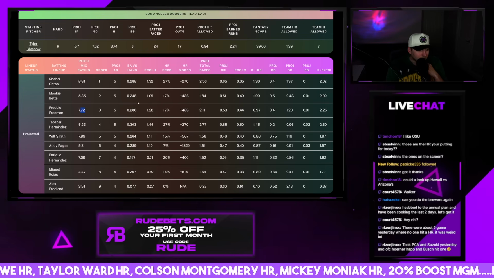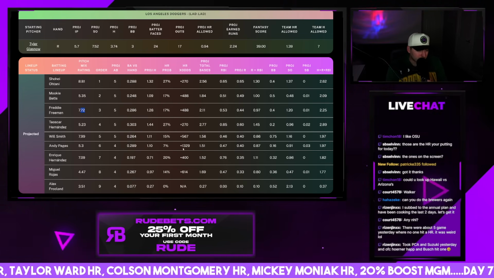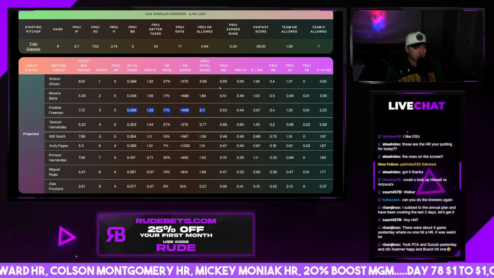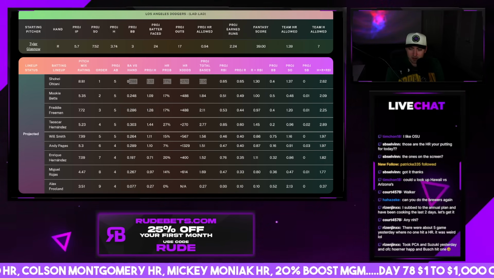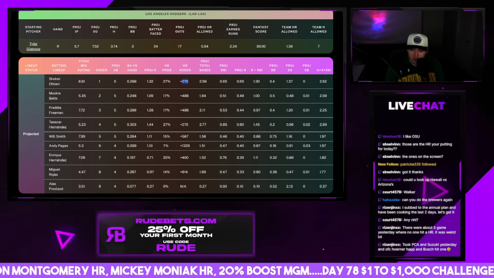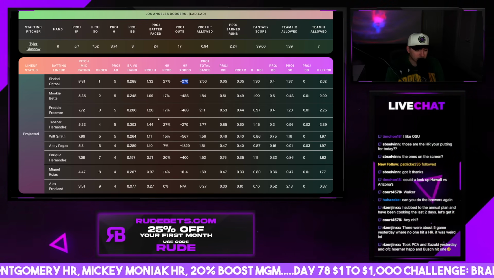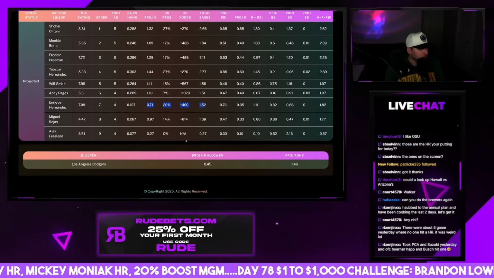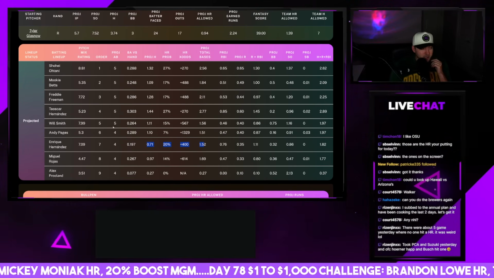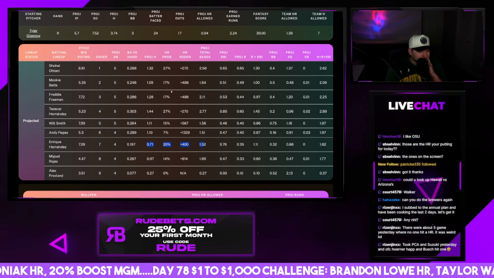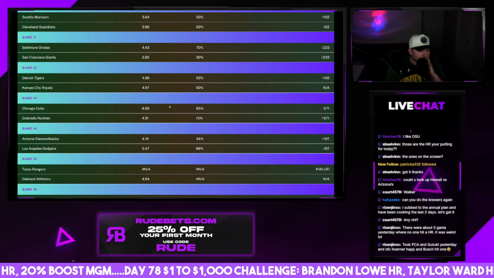So, this is actually another good game where you could pick for home runs. I mean, Enrique Hernandez looks good. Teoscar looks good. Mookie looks good. Freddie looks good. Shohei looks okay. And when I say okay, I'm talking about the odds. But they all look pretty good here on the Dodgers too. So you got a lot of options on this team for hits, runs, and RBIs, or for total bases. So yeah, that's the other one that looks decent.